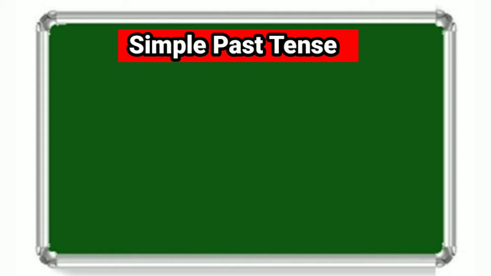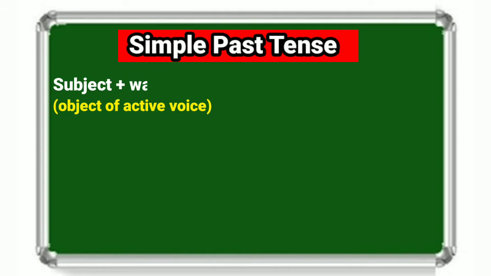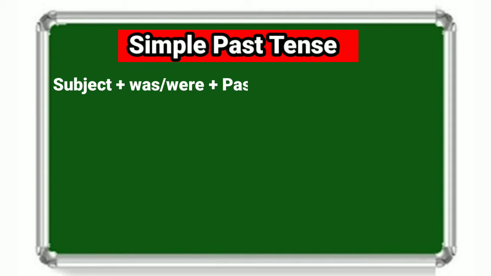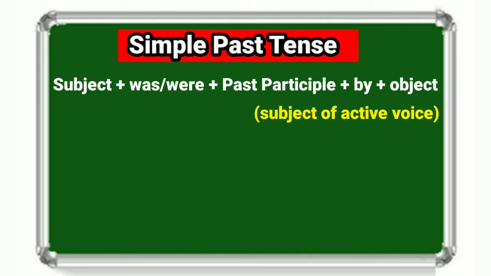First of all, we write subject. Here, subject means the object of active voice as the subject of passive voice. After that, we write the auxiliary verbs was or were according to the subject. Then, we write the past participle form of the main verb, followed by the preposition by. After that, we write the object. Here, object means the subject of active voice as the object of passive voice.